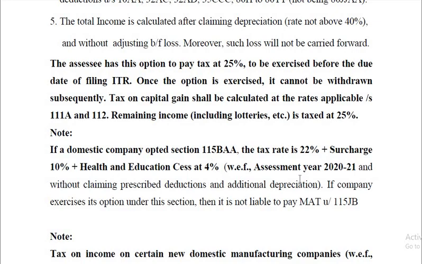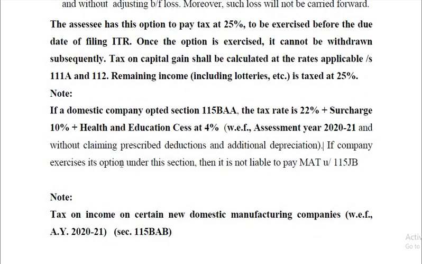This option is available with effect from assessment year 2021 and without claiming prescribed deductions and additional depreciation. If a company exercises its option under this section, then it is not liable to pay MAT, minimum alternate tax, under section 115JB.